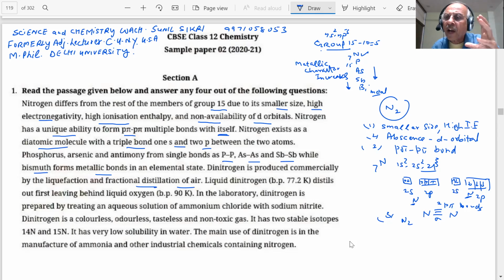Now, you know air has nitrogen. Yes or no? Tell me. How much percent? 78. Can we get nitrogen from the air? Yes or no? We can, obviously. Why? You liquefy the gas, you will get liquid nitrogen. Liquefy means what? Decrease the temperature, apply the pressure. You've seen that? And what will happen? At the critical temperature, the gas will get into liquid, student. We have seen that critical temperature in the liquid chapter.